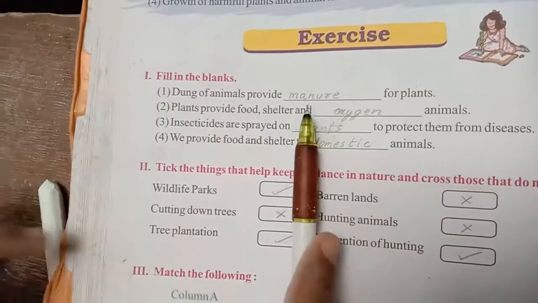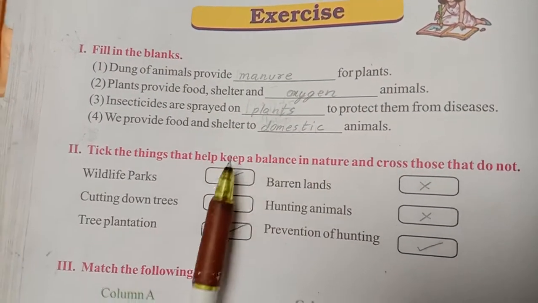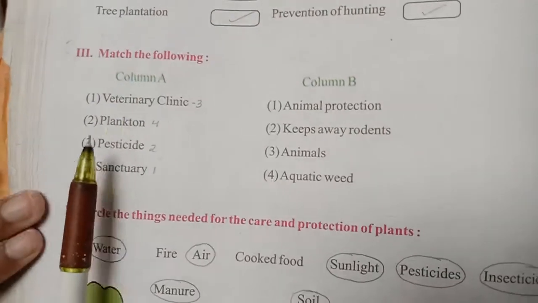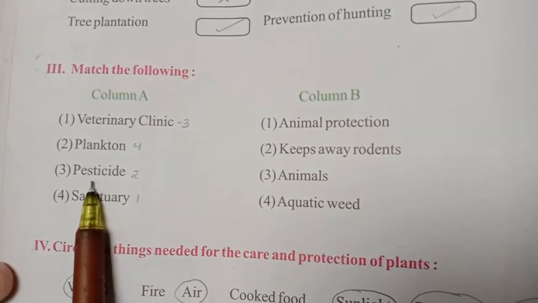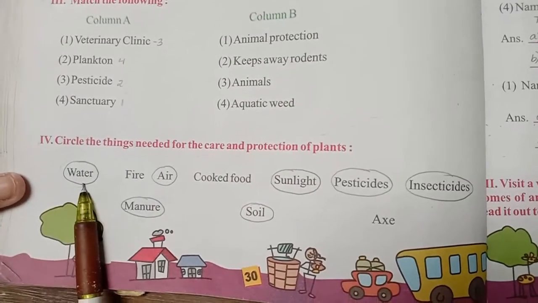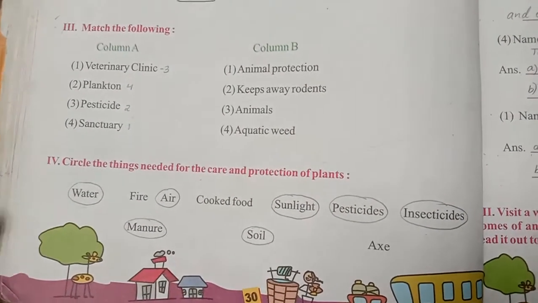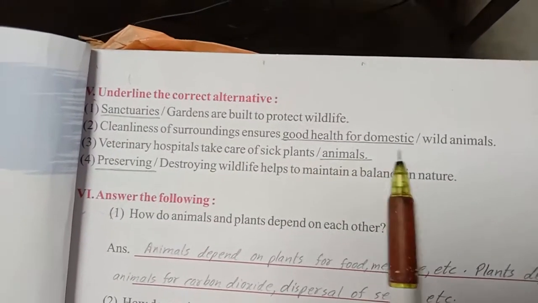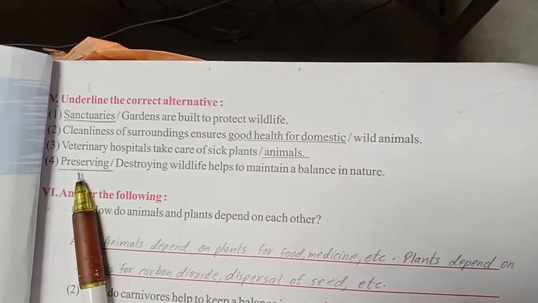See here, first one is manure, second oxygen, third plants, fourth domestic. Tick, cross, tick, cross, cross, tick. Match the following. This one is 3, plankton is 4, pesticide 2, century 1. This one, circled here: water, air, sunlight, pesticides, insecticides, manure, soil. Centuries, good health for domestic animals, and preserving animals.